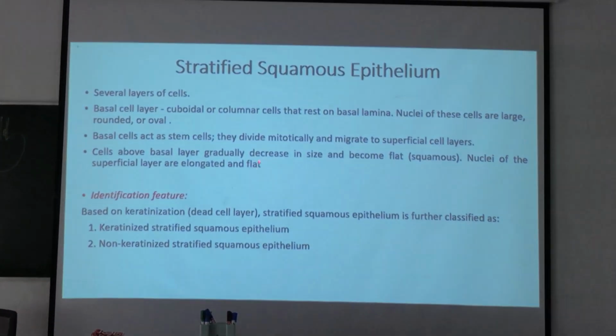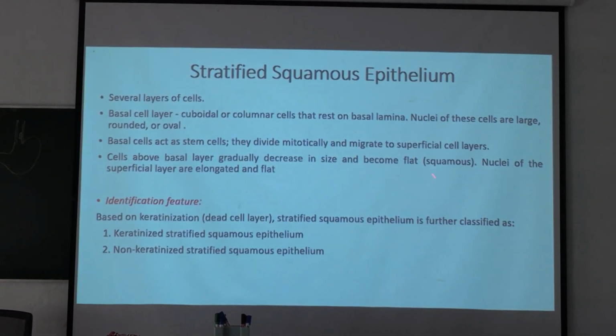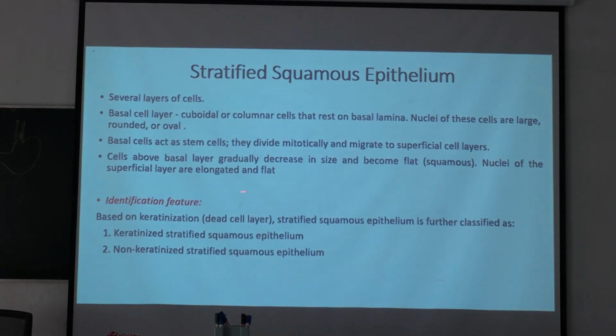So stratified squamous epithelium has several layers of cells. The basal layer of cells is cuboidal or columnar, resting on the basal lamina. Nuclei of these cells are large, rounded or oval. Basal cells act as stem cells, divide mitotically and migrate to the surface cell layers. Cells above the basal layer gradually decrease in size and become flat or squamous. Nuclei of the superficial layer are elongated and flat. So the superficial layer has flat cells.